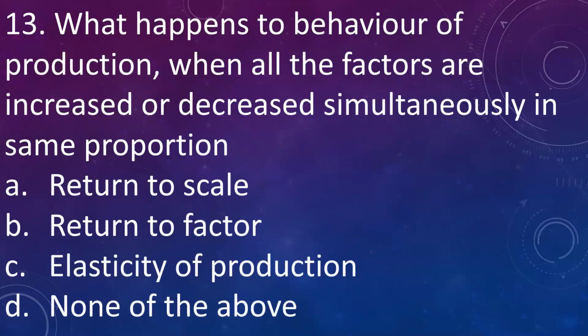And what happens to the behavior of production when all factors are increased or decreased simultaneously in the same proportion? A. Returns to scale, B. Return to factor, C. Elasticity of production, D. None of the above. Answer is returns to scale. When we check the behavior of production by increasing or decreasing all the inputs simultaneously in the same proportion, this phenomenon is called returns to scale. We have increasing returns to scale, decreasing returns to scale, and constant returns to scale.